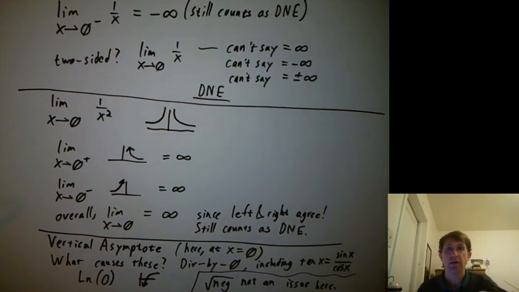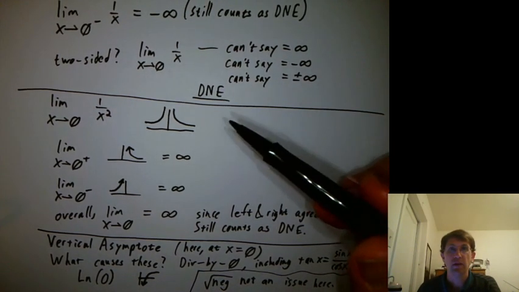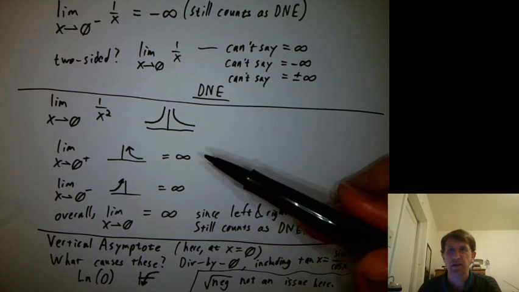All right, so that's a quick introduction to limits being infinity, which still counts as DNE.